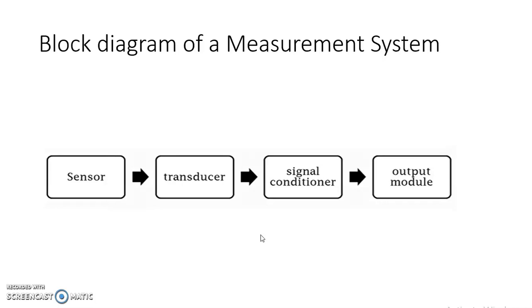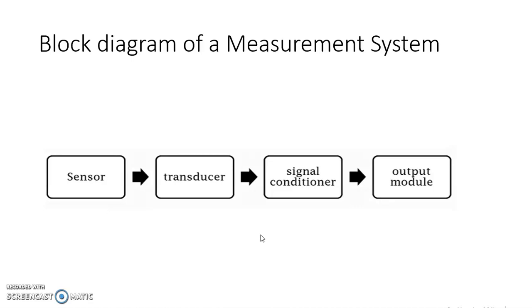This sensor detects, or senses, that quantity. For example, suppose you want to measure temperature. To measure temperature, we use a thermometer as a sensor. That thermometer senses the temperature. So a thermometer is a sensor. Therefore, a sensor is the primary element of any measurement system.